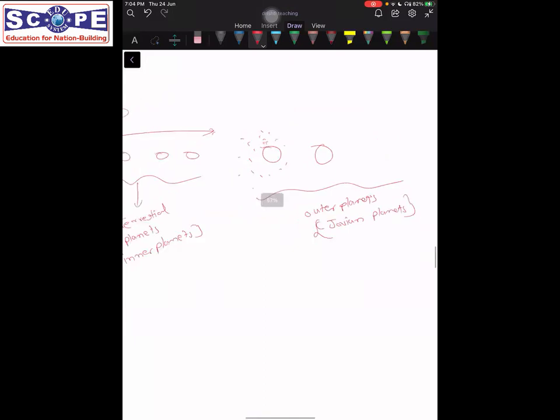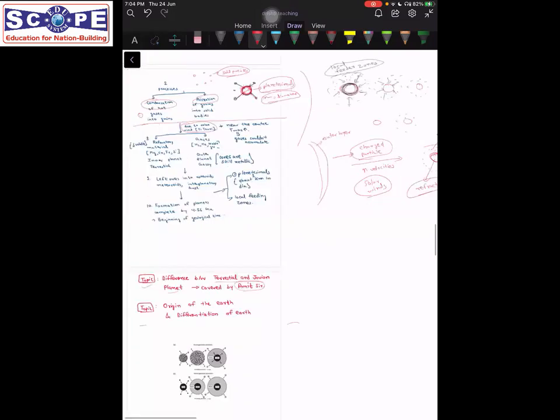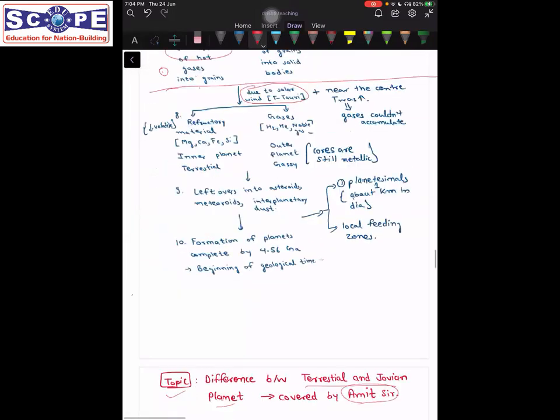Okay, this is how it happened. So we are at this stage that the inner planets have refractory material in their cores. Refractory material includes elements such as magnesium, calcium, iron, silicon, and the outer planets have more concentration of gases such as hydrogen, helium, and other noble gases. But their cores are still metallic.